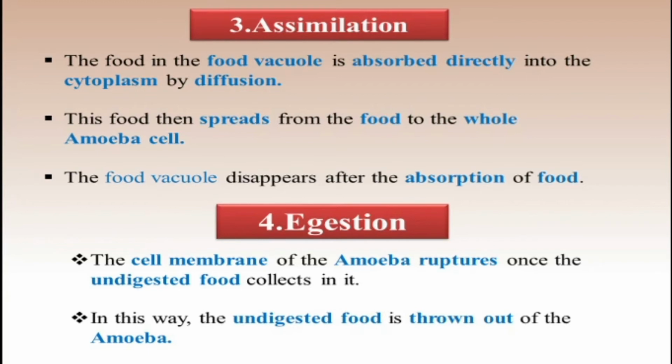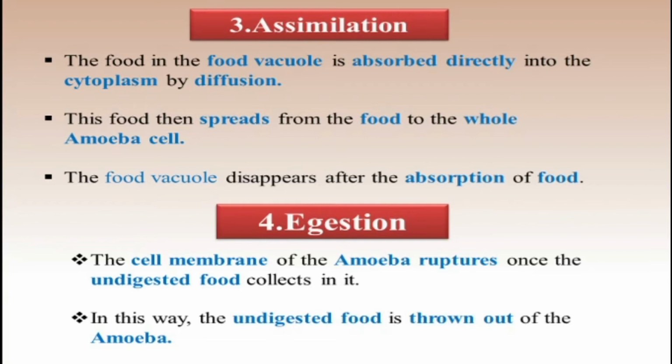Third one, assimilation. The food in the food vacuole is absorbed directly into the cytoplasm by diffusion. The cytoplasm is entirely covered with the food vacuole. The food is absorbed directly by the cytoplasm, inside the organelles, by way of diffusion.